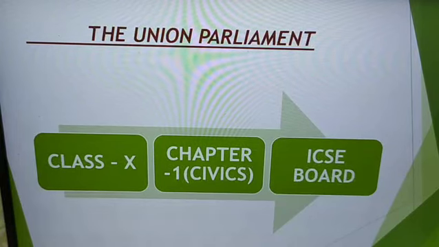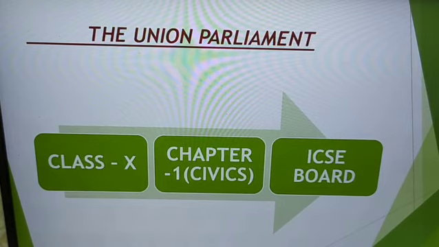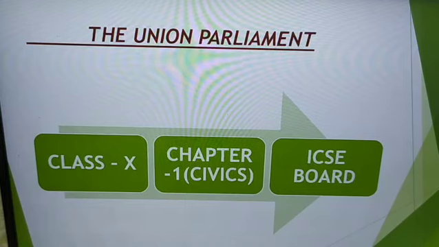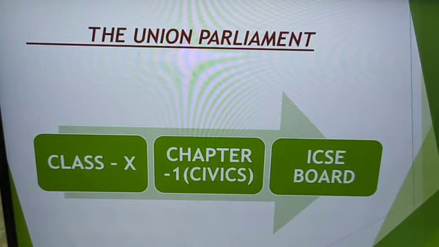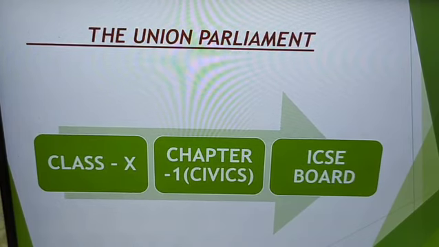Yes, today we are talking about none other than the chapter Union Parliament of Class 10 Civics, Chapter 1 from ICSE Board. Yes, this is a very important chapter and we need to really figure out what is there in it. Why? Because a lot of questions in Civics Board exam are asked from it.